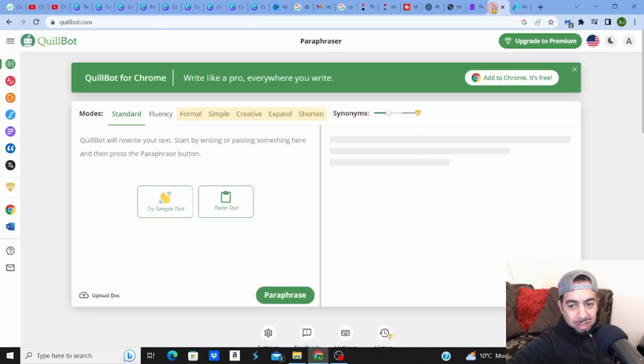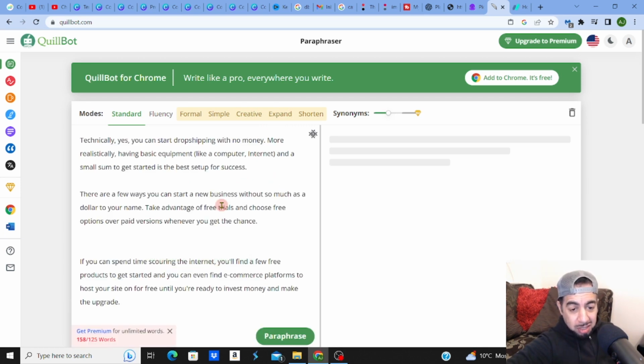This software is amazing. It's called Quillbot. And what this does is it will paraphrase it for you. It will change it completely. It will make it into a fluent standard, formal standard, simple standard. Look at that. Creative, expand it, whatever you want.